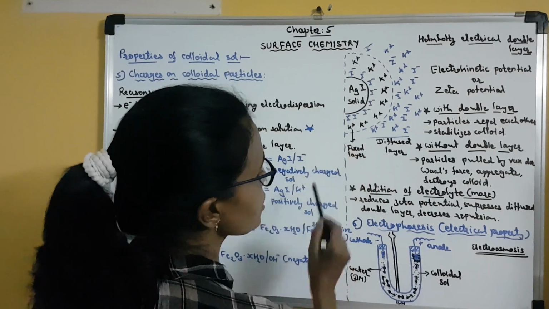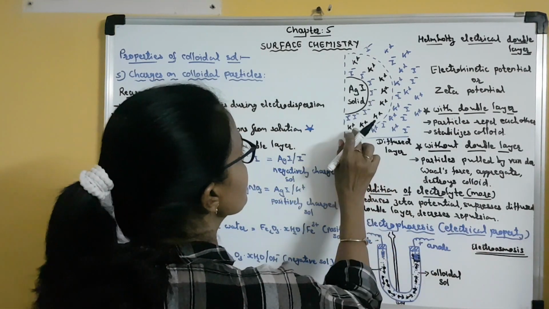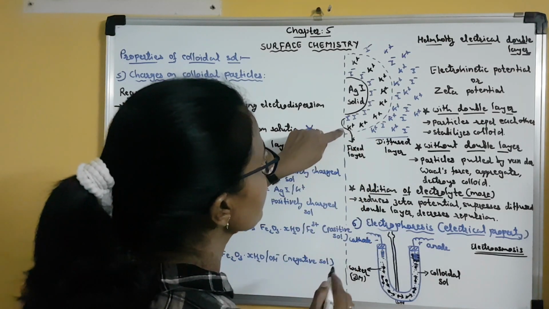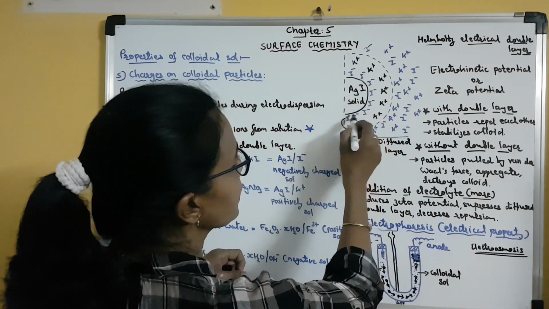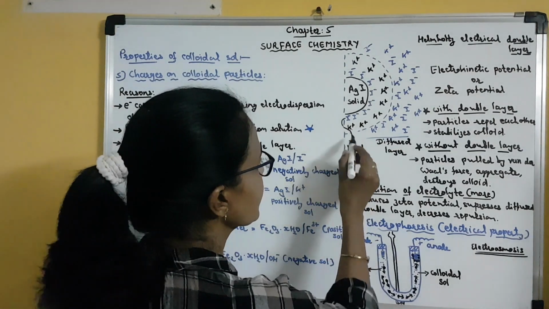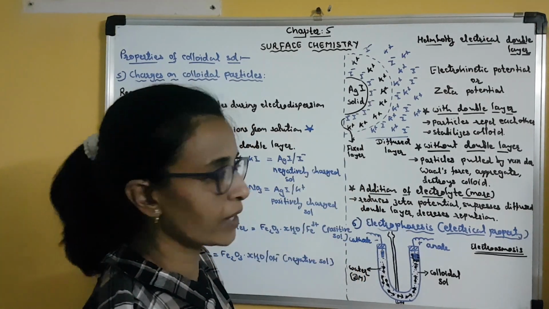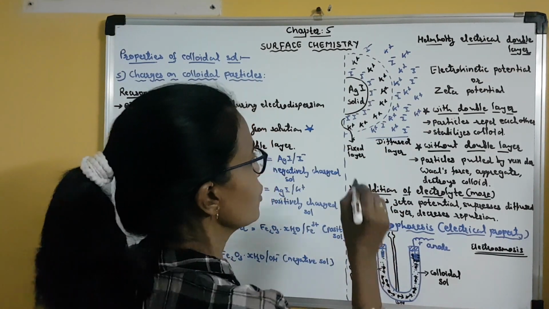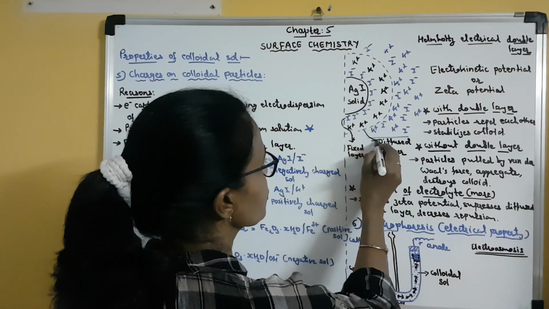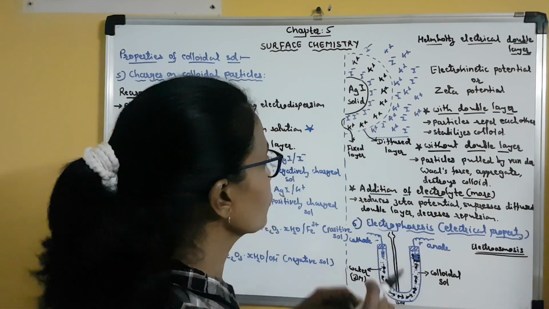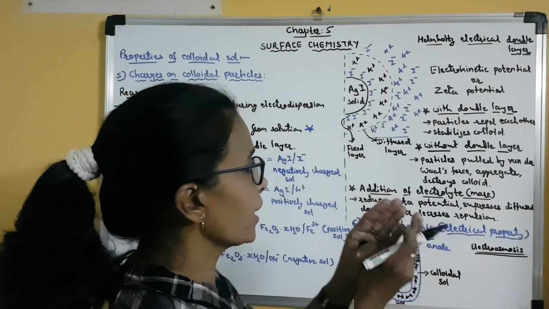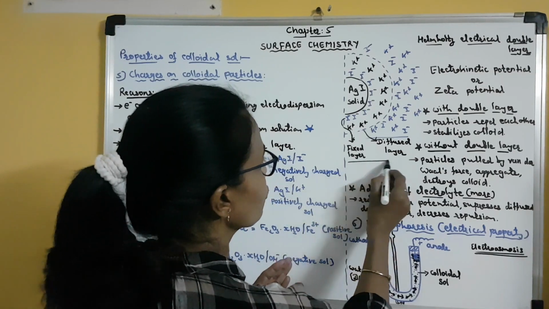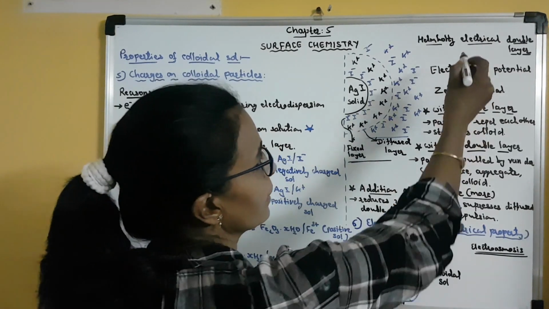Now see this first layer. This layer is firmly held by the colloidal particle and is called the fixed layer. But the second layer, the layer of counter ions, is called the diffused layer. So there are two layers formed: first is the fixed layer and the other is the diffused layer, and these two form the electrical double layer.